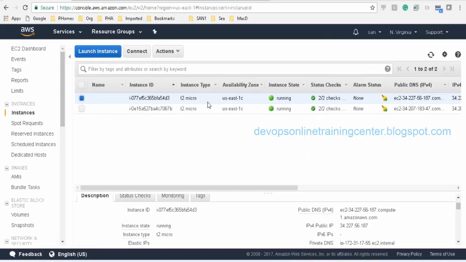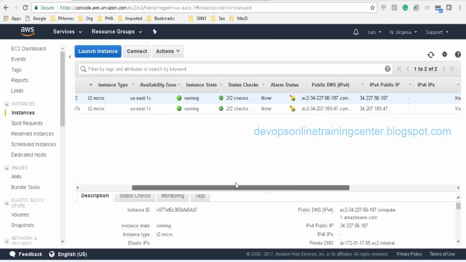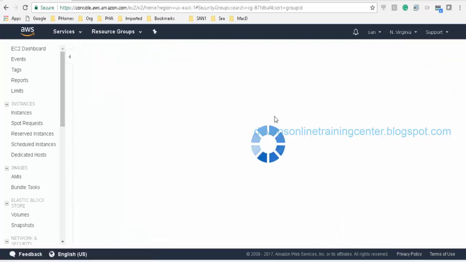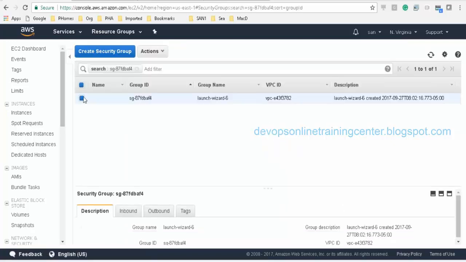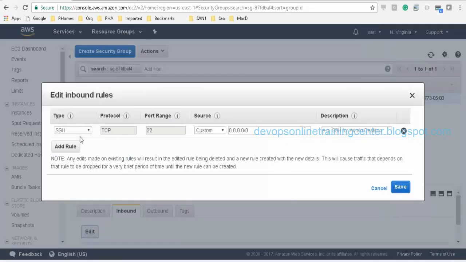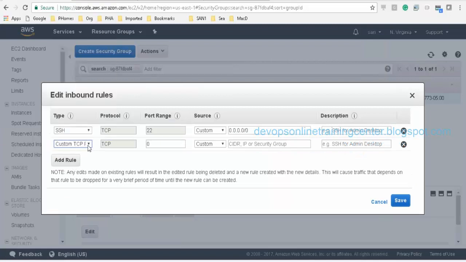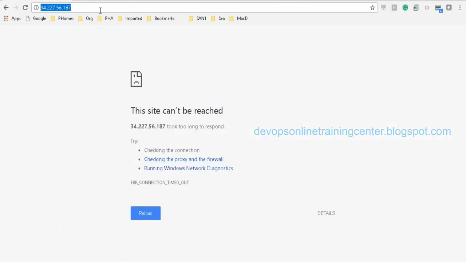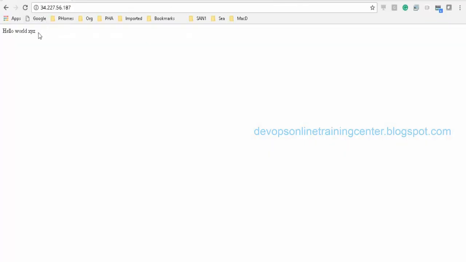Okay, so let me go to this, and there is something called security group. Inside the security group, inbound, inside that edit, and we'll add a rule. HTTP. Save. Okay, so whatever message we have given, it is appearing here, right?